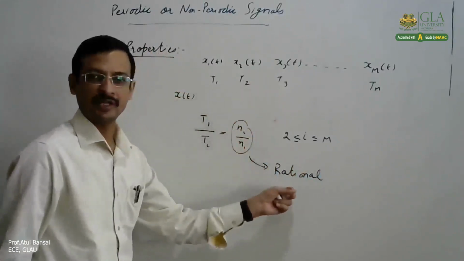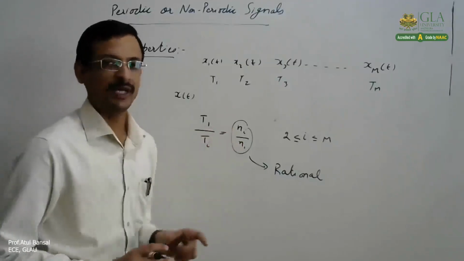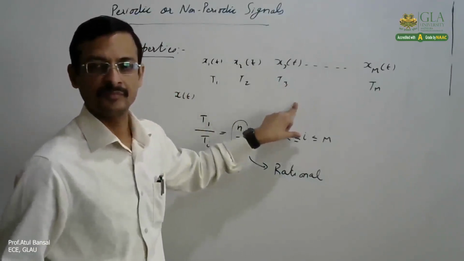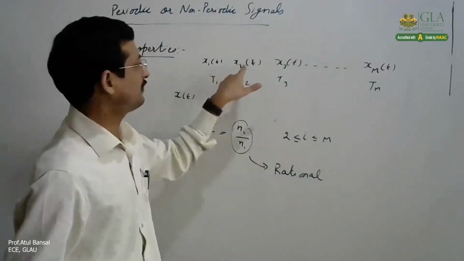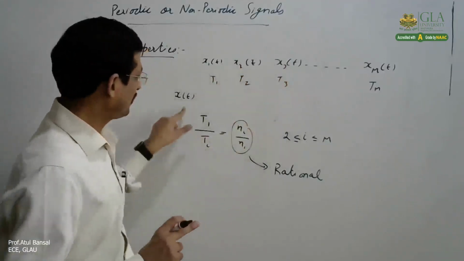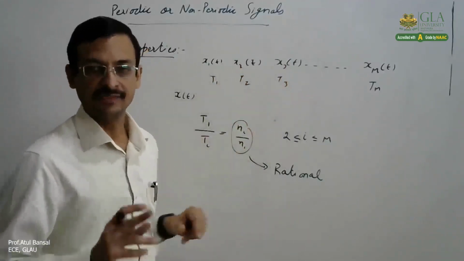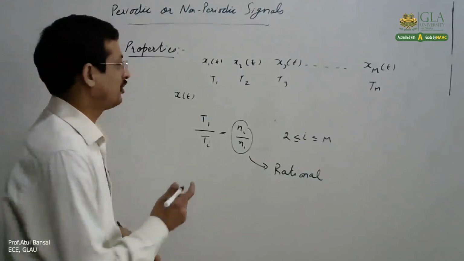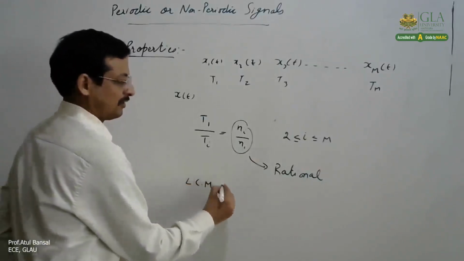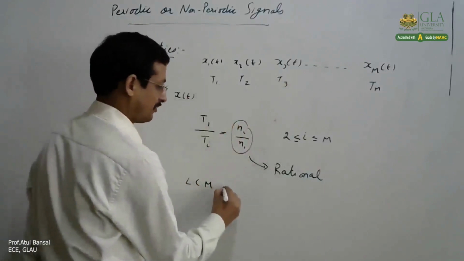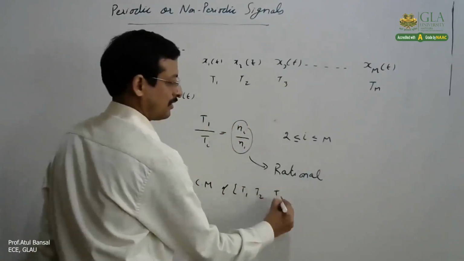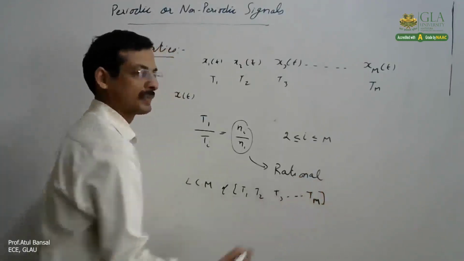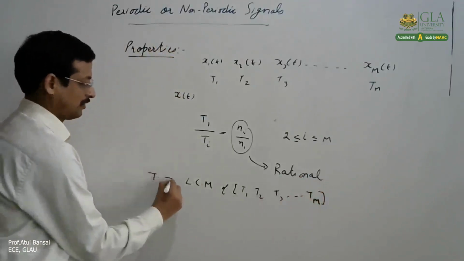If this ratio is not rational, even for one signal, one of the components, suppose T1 by T2 is rational, but T1 by T3 is not rational, then in that case also the signal x1 plus x2 plus x3 will not be periodic. All these ratios should be rational, and then only the sum of two or more than two signals will be periodic. And the overall time period would be the LCM of individual time periods. This LCM would give you the overall time period of this x(t).